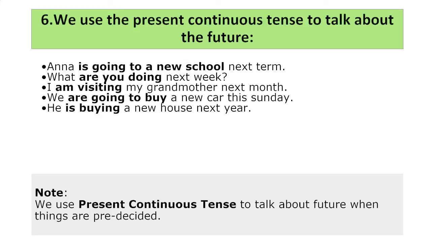So we use present continuous tense to talk about the future when things are pre-decided. That means she knows, I know, she has already taken the admission, and it's already decided, it's planned that she is going to a new school next term. So remember, the things are decided beforehand.